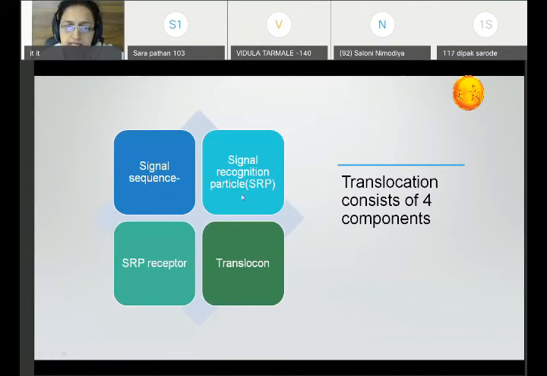The signal sequence is recognized by a particle called SRP, the signal recognition particle. This SRP will go and bind to a receptor called the SRP receptor, and this receptor and the translocon together will cause translocation of that particular protein into the lumen of the endoplasmic reticulum.